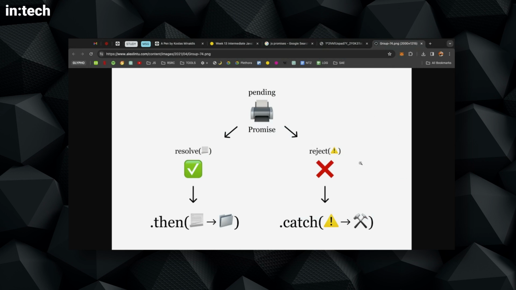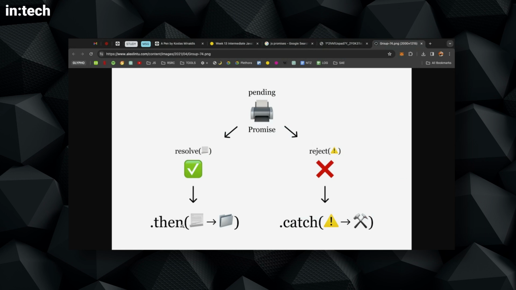On the other hand, if there's a problem with the printer, there's a rejection. There's a reject branch here, and then there's no printing. The printer is out of ink or whatever, and then we go with the catch. This is how we handle rejections. So we handle rejections, as you can see, with the catch method, and we handle resolutions, fulfillment, with then.